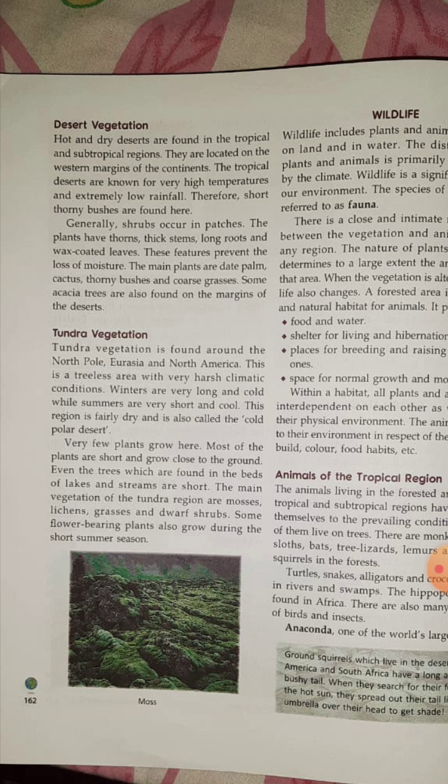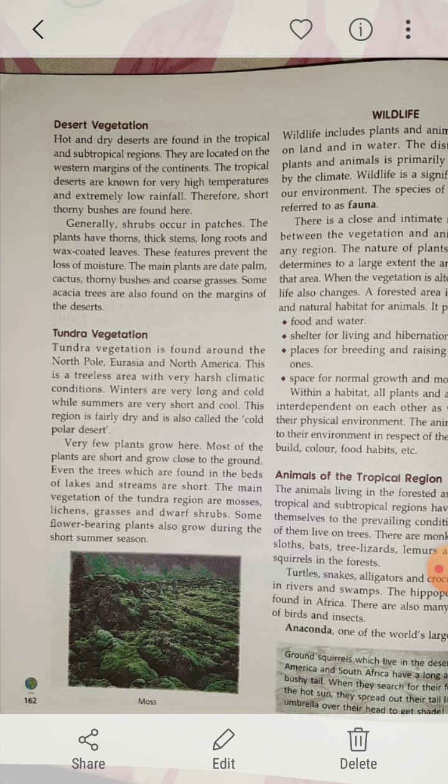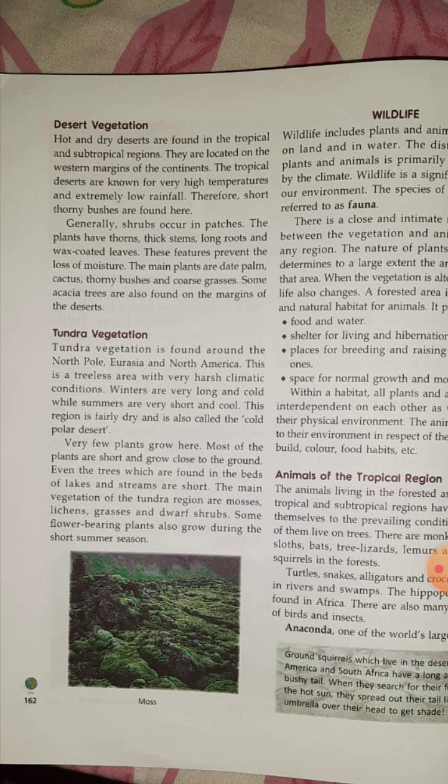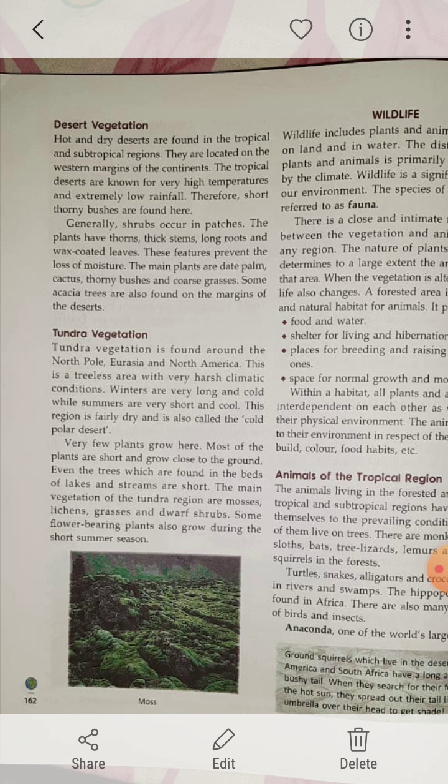Now very few plants grow there, children. Even if you are getting plants, they are very short, they grow close to the ground. Even the trees which are found, they are found in the beds of the lakes and the streams. Now the main vegetation of the tundra region are mosses, lichens, grasses, dwarf shrubs, and some flower bearing plants also grow out here.